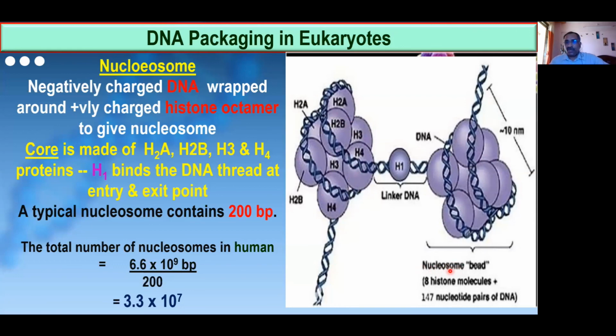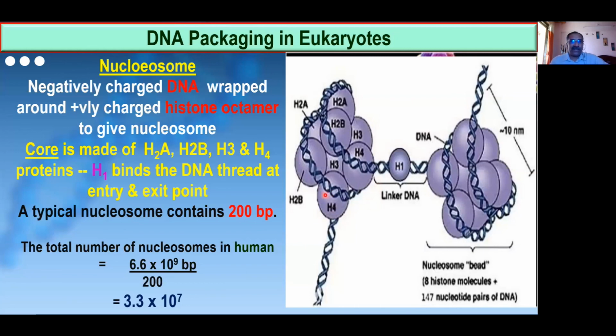So one nucleosome is having 8 histone molecules. These are the 8 histone molecules. Along with that, you can see the DNA over here. Remember, the DNA we are counting in such a way that from the entry point of one nucleosome to the entry point of the next nucleosome, whatever DNA is there belongs to this nucleosome.